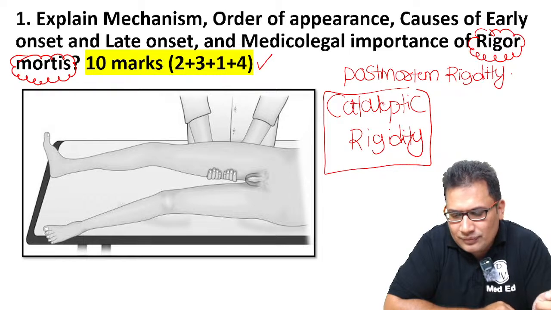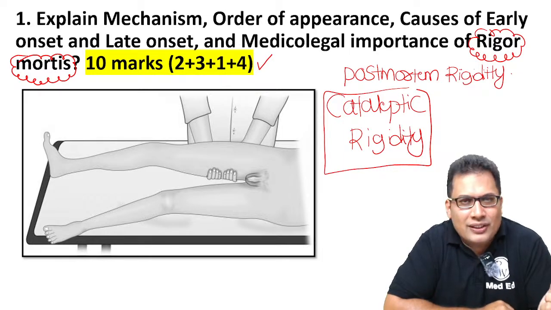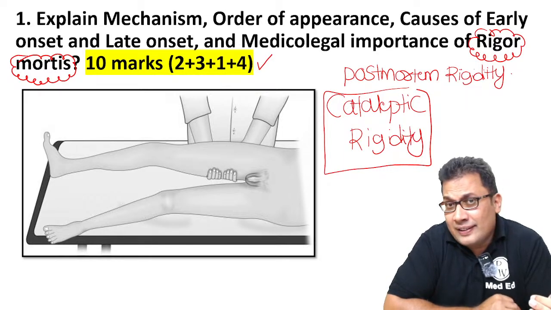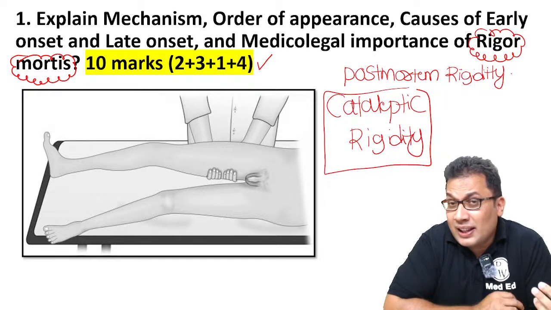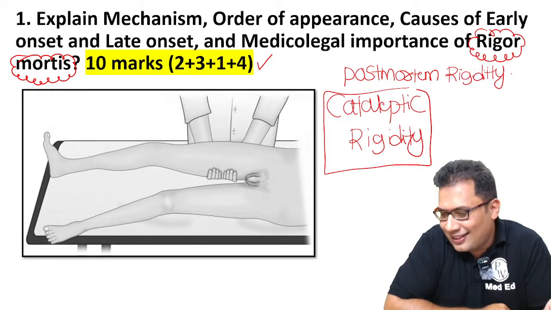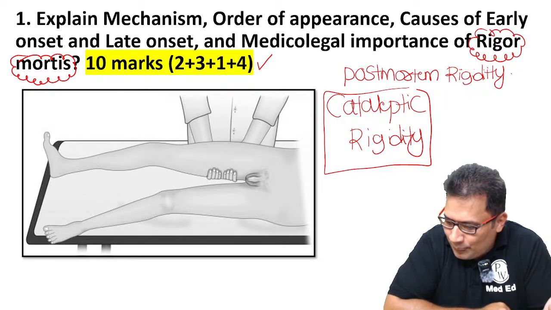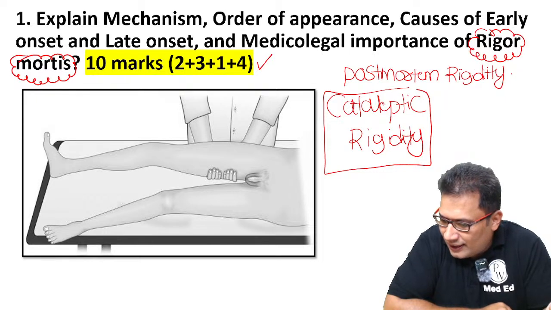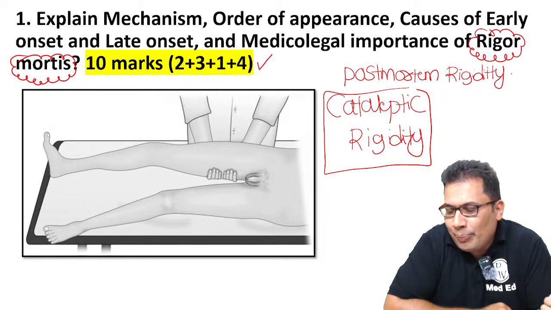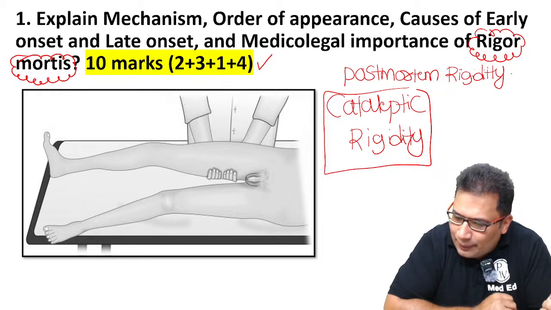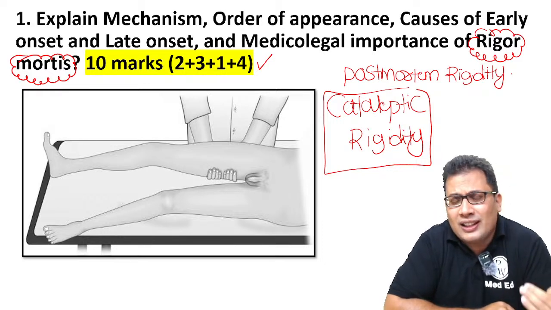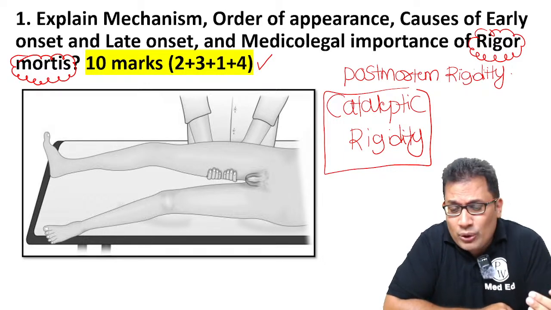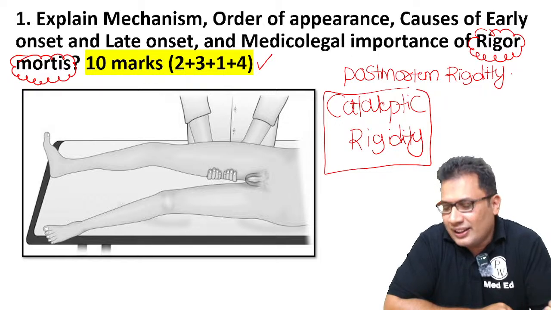Anybody? Is it rigor mortis? Or is it something else? Or is it a differential diagnosis of rigor mortis? Anyone? Surya, Arshad, Sharma? What do you mean by cataleptic rigidity? You said post-mortem rigidity, that is rigor mortis. My question is, what is cataleptic rigidity?